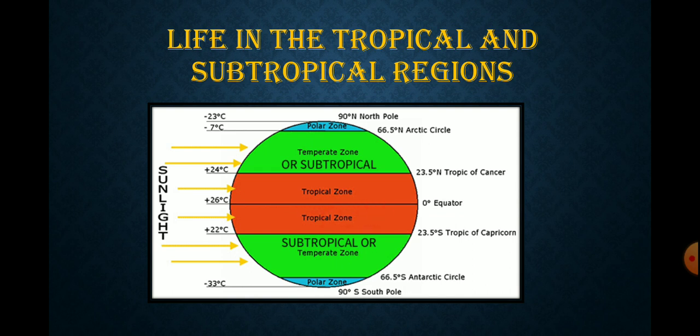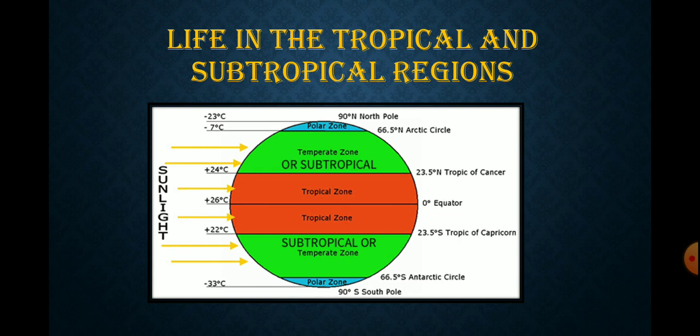Now we'll talk about the subtropical region. What is this? The subtropical region extends from 23.5 degrees north to 66.5 degrees south. The Ganga and Brahmaputra rivers flow in this region and hence they form the Ganga Brahmaputra basin in the Indian subcontinent. So in this chapter we'll be discussing the tropical and the subtropical regions.